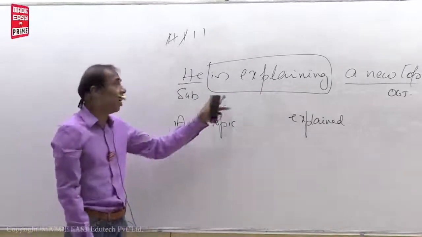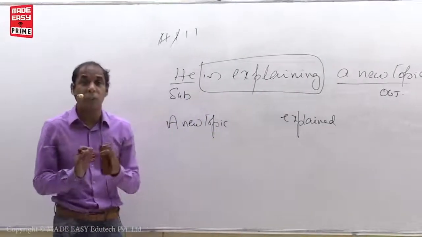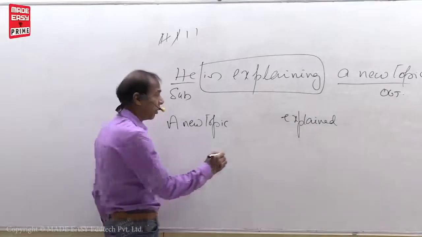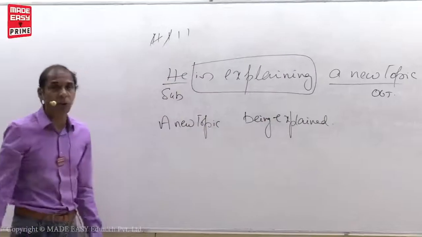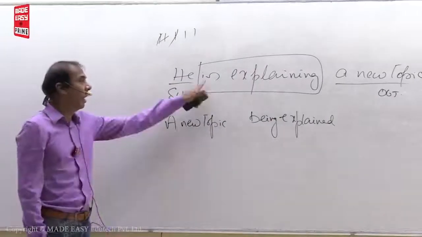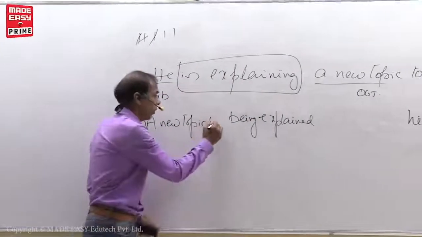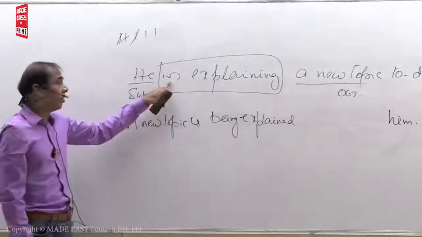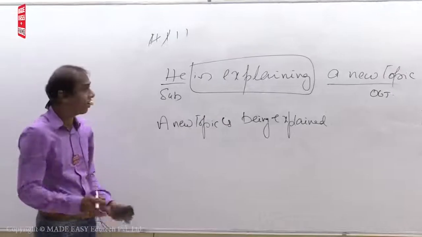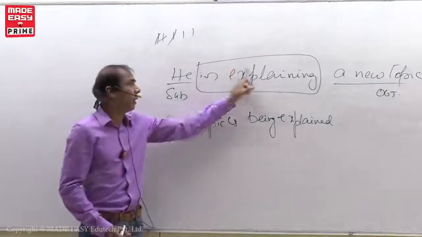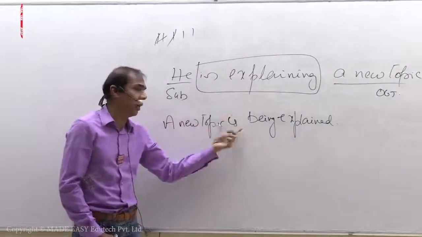If the verb is in present continuous tense, what is the B form you have to put? Being. Again, you have to write is also. Don't think this is a main point to be written after V3. This is formula, so it will come back here.